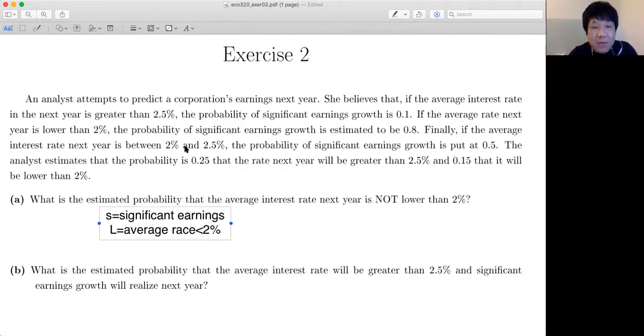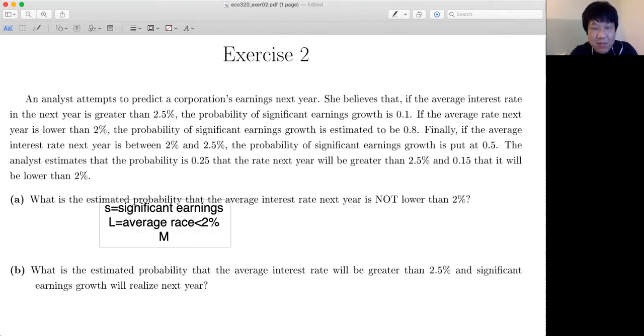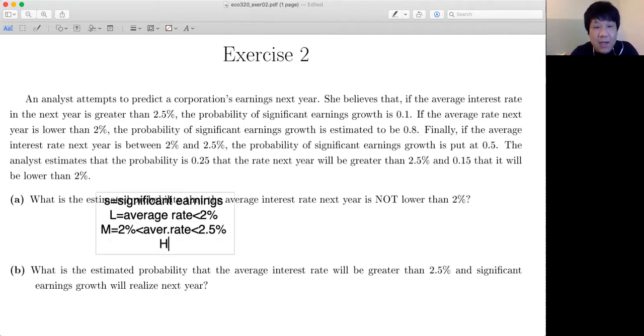And for the next one, interest rate between 2% and 2.5%, since I don't want to write this every time, I'm just going to say M for average rate less than 2.5% but greater than 2%. And H is of course the interest rate greater than 2.5%. So for notation convenience, I'm just going to write that.